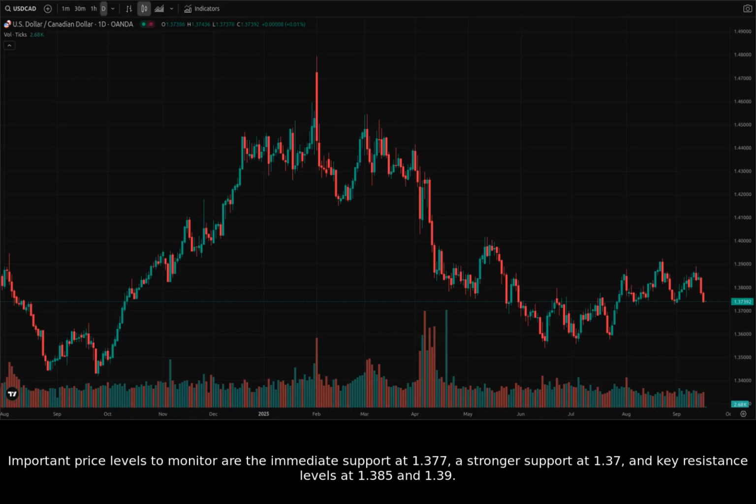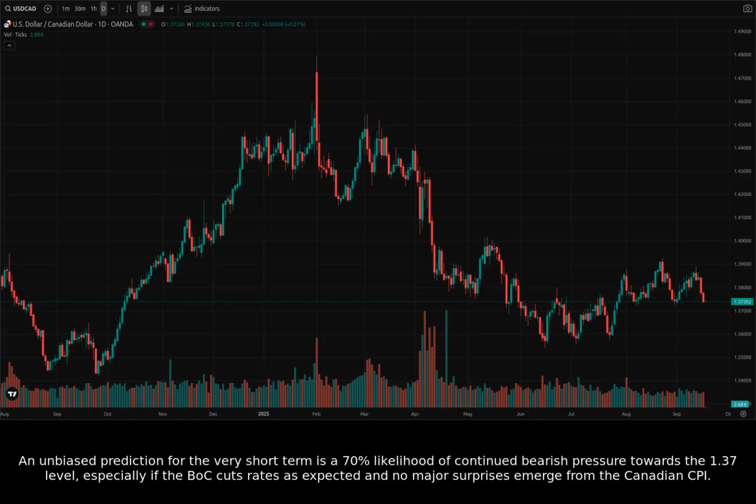Important price levels to monitor are the immediate support at 1.377, a stronger support at 1.37, and key resistance levels at 1.385 and 1.39. An unbiased prediction for the very short term is a 70% likelihood of continued bearish pressure towards the 1.37 level, especially if the BOC cuts rates as expected and no major surprises emerge from the Canadian CPI.